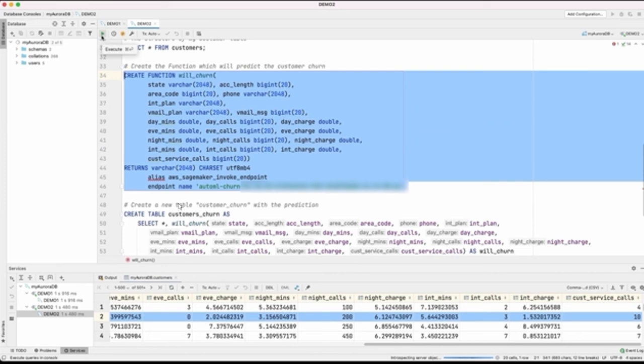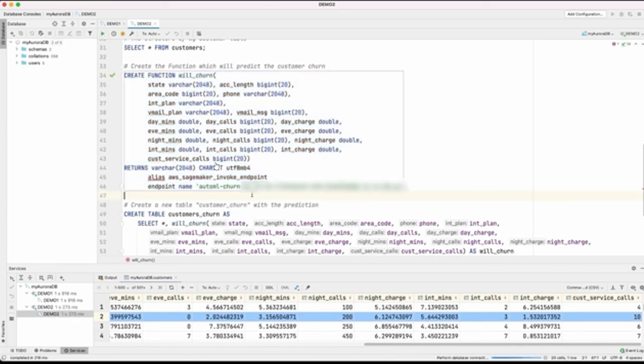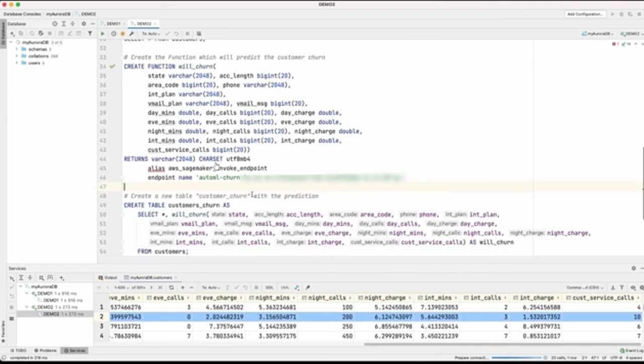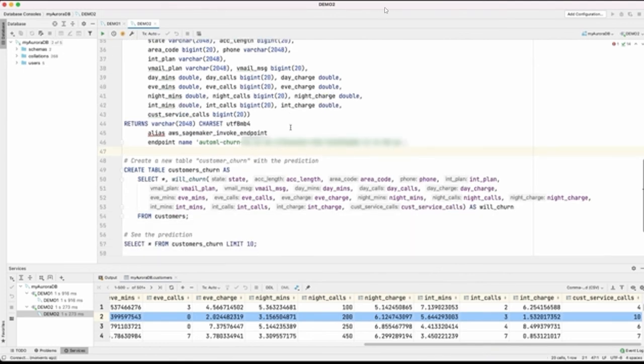Now we can actually create a new table called customers churn, which will have all the columns of the customer table. Along with that, it will also have a new column called willChurn, whose value will be calculated based on the prediction of the SageMaker model. And that prediction we are getting via the willChurn function, which we had just created. So let's go ahead and create the table.